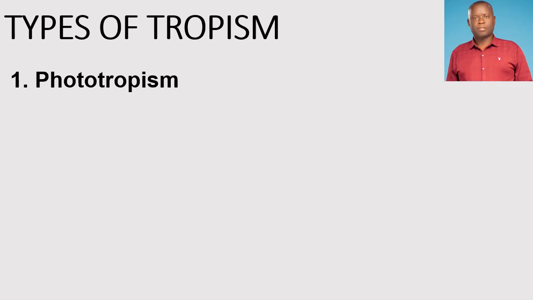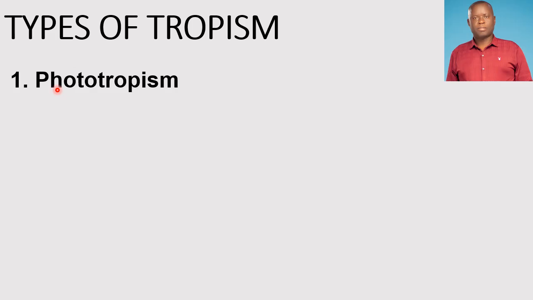So the first type of tropism is called phototropism. What comes to your mind when you see the word photo? For example, you are familiar with words such as photosynthesis. What is photo doing in that word? Photograph, photolysis, and other words that contain the word photo in them. You recall that the word photo means having to do with light.